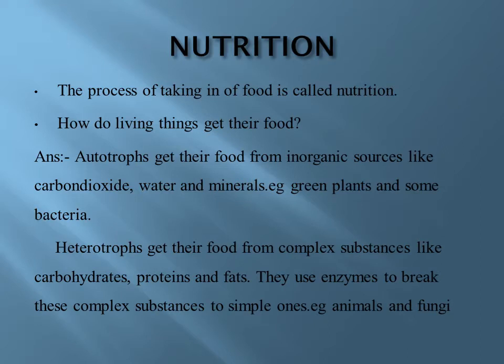Whereas heterotrophs get their food from complex substances like carbohydrates, proteins, and fats. So, since their food is complex, they need to use enzymes, which are biocatalysts, to break these complex substances to simple ones. Examples of heterotrophs are animals and members belonging to kingdom fungi.